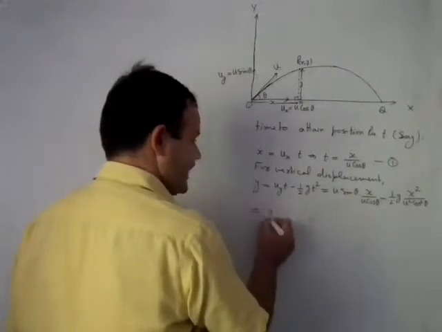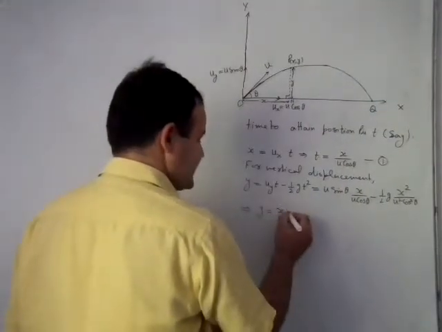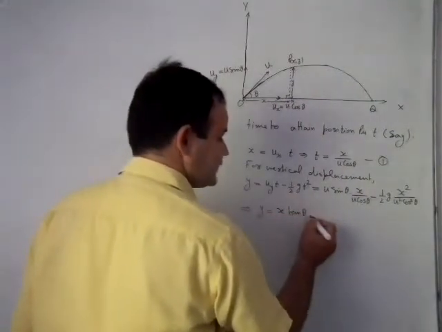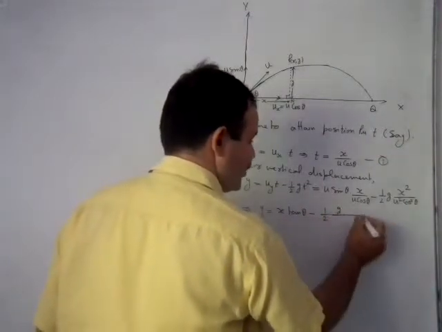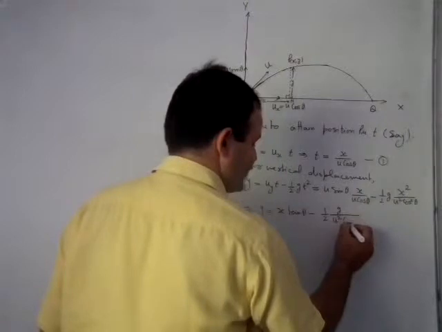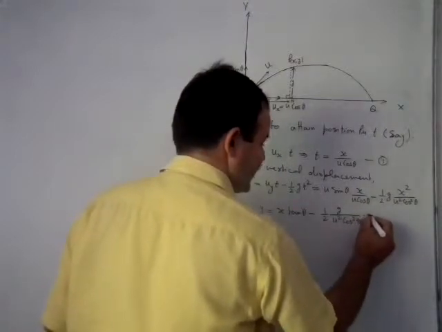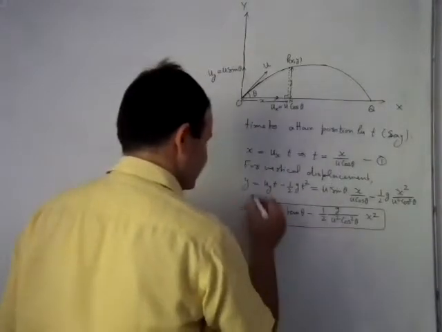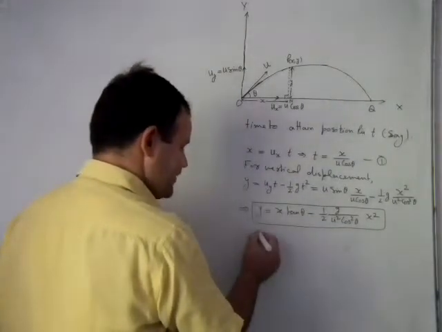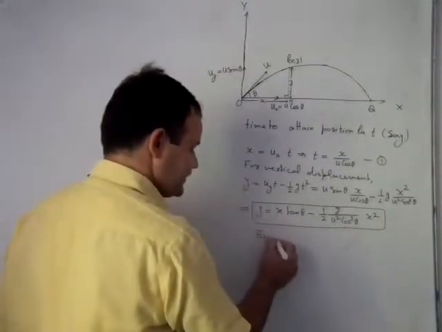This implies y is equal to x tan theta minus half g upon u square cos square theta into x square. It is called the equation of trajectory.